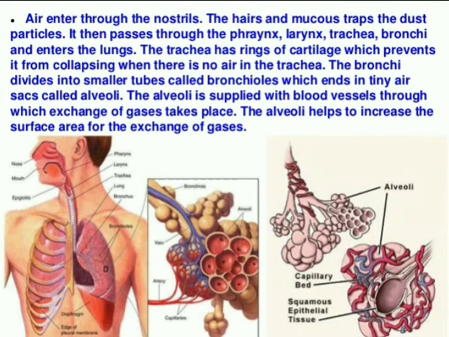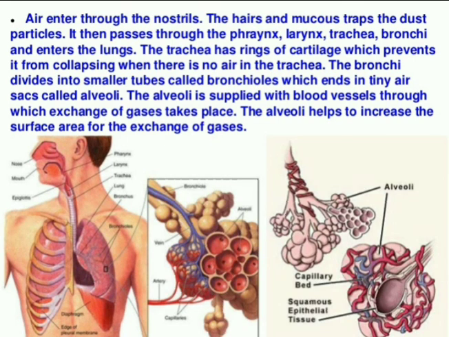Now the same structures are given here, these are the terms. Look at that once. Air enters through the nostrils, and we know that our nose contains hair and mucus. What is the function of this hair and mucus? To trap unwanted foreign particles in our nose and to prevent dust particles from entering. Then through the nostrils or nasal cavity, it passes through the pharynx, which is also a narrow tube. Then from the pharynx it goes to the larynx, the sound box, followed by the tracheae.